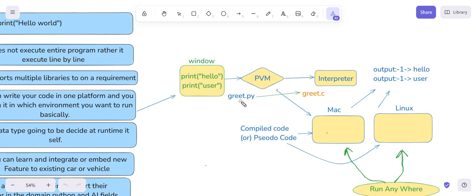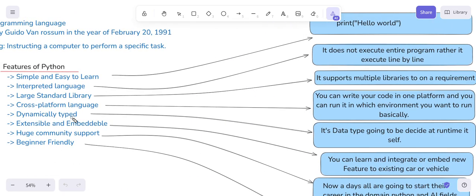The files will be shared like read.py, then the compiled file, or bytecode, or pseudocode we can say, that code we give to the other systems, and we will run it on Mac as well as Linux. Even though we wrote the code in Windows, it is possible. This is the meaning of a cross-platform language. It is also called platform independence.